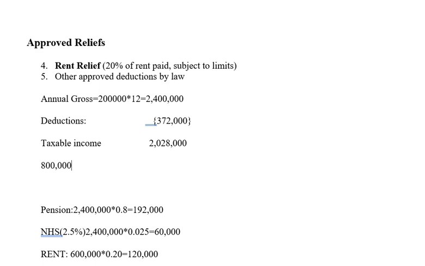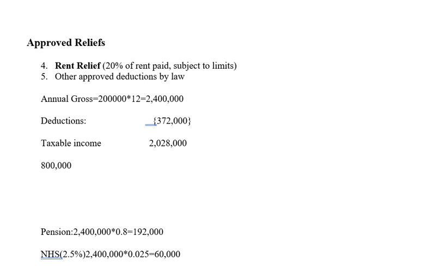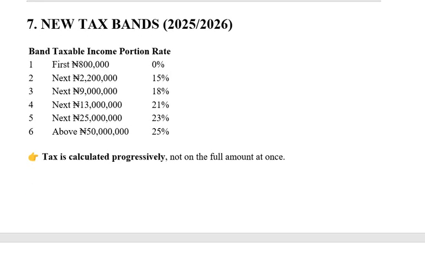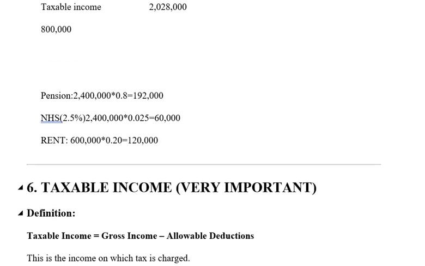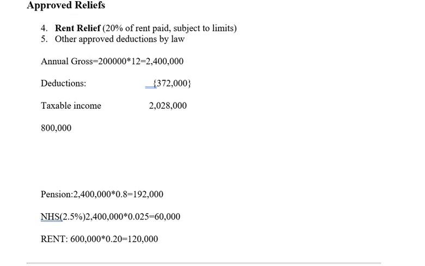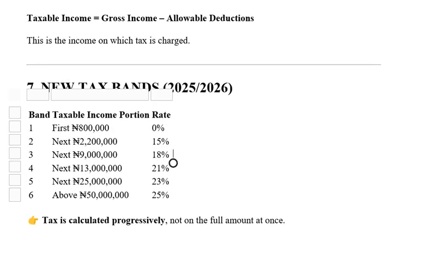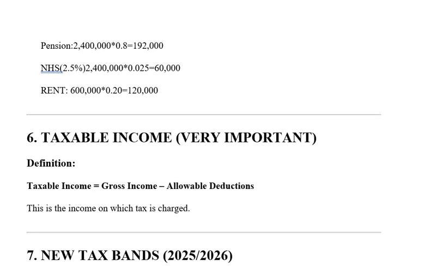So the next tax that you will pay, let's go and check the band so that you will understand. See the bands here. So your first 800,000 naira, there will be nothing there. Then from 800,000 to 2.2 million, they will charge 15%. So in other words, look at the taxable income, 2,028,000, and look at the tax band that is next, between 800,000 to 2.2 million.